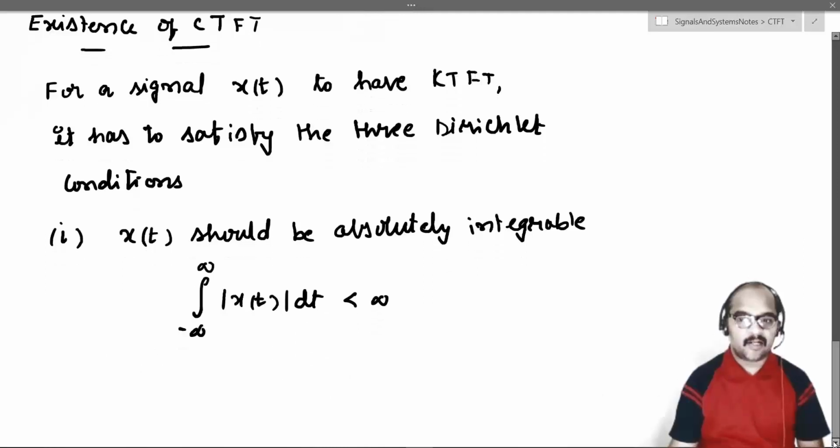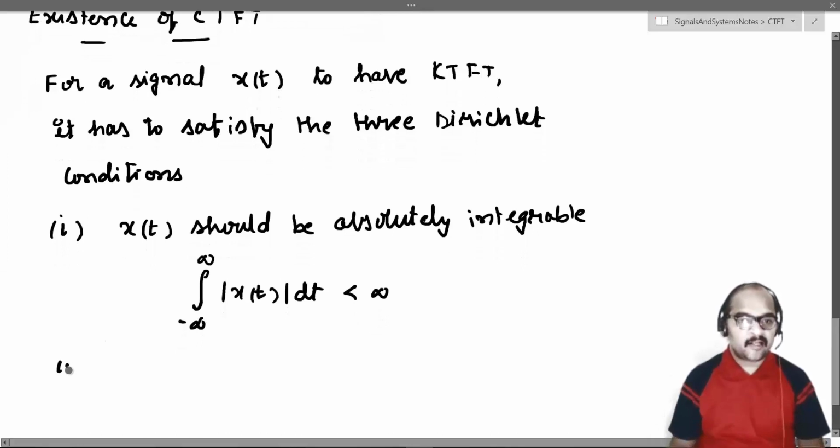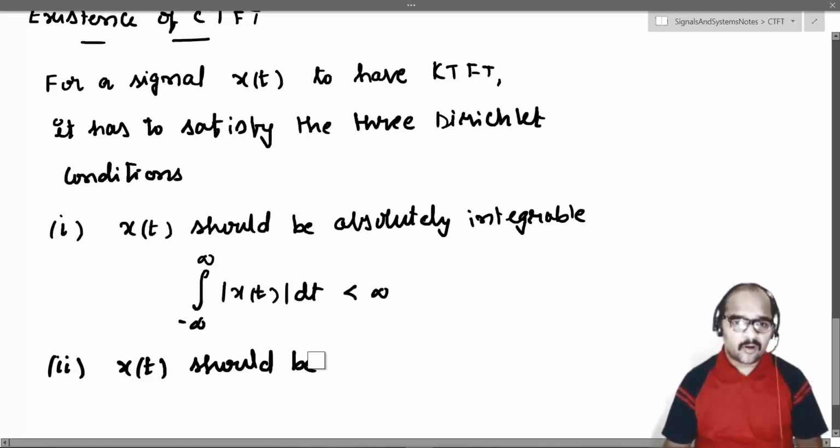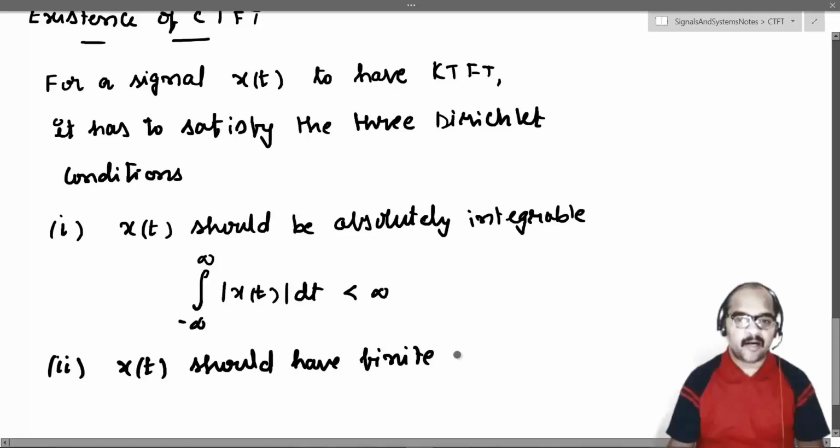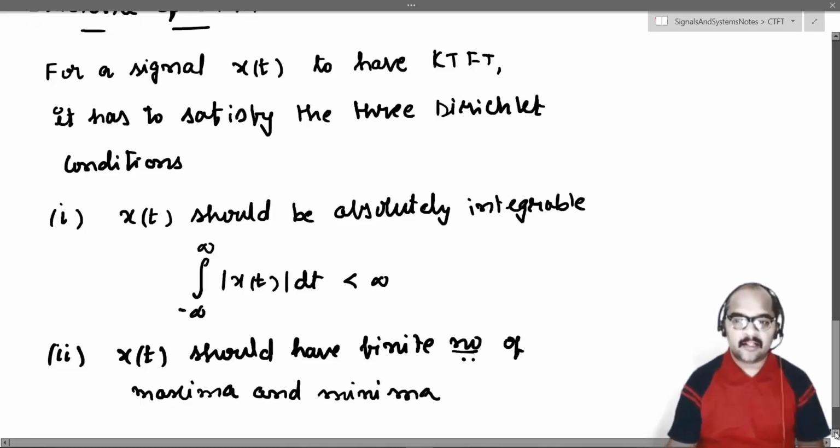Similarly, what is the second condition? x of t should have a finite number of maxima and minima. And what is the next condition?